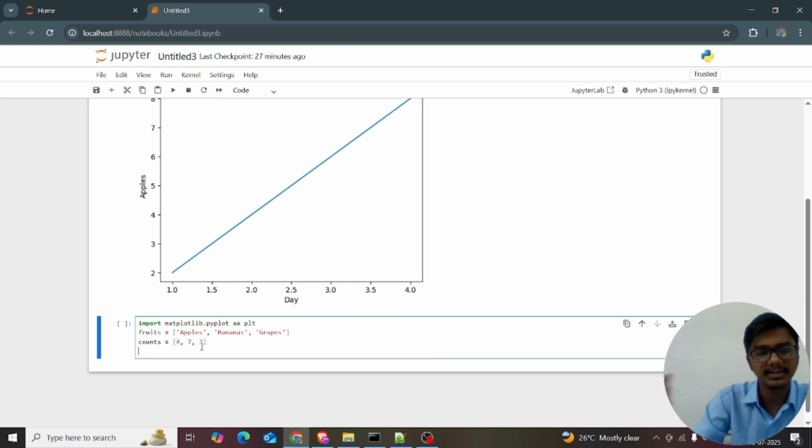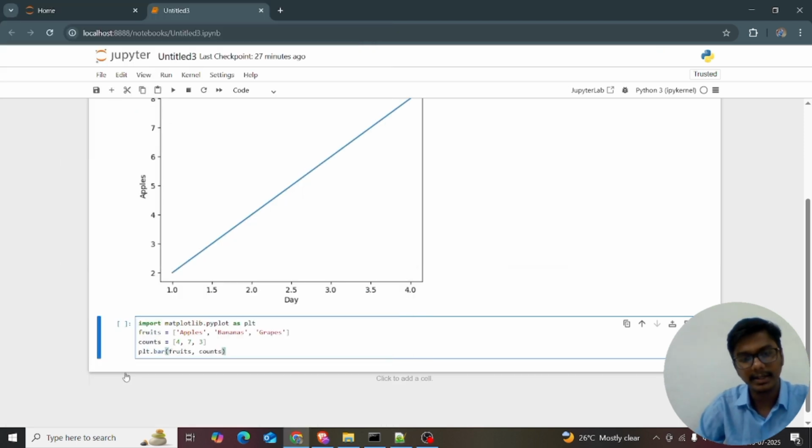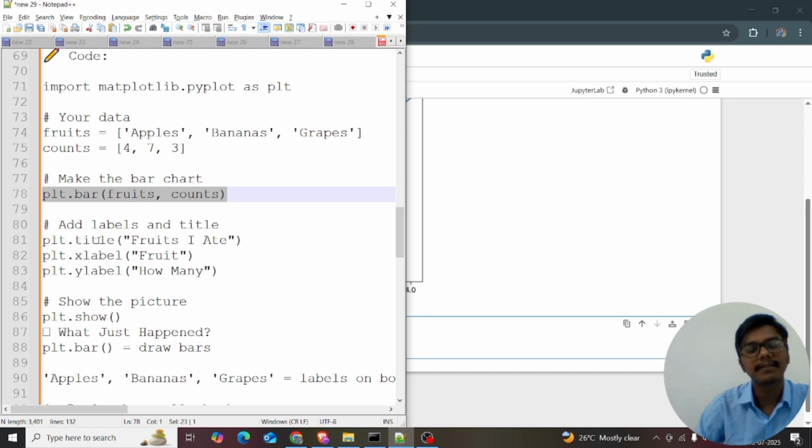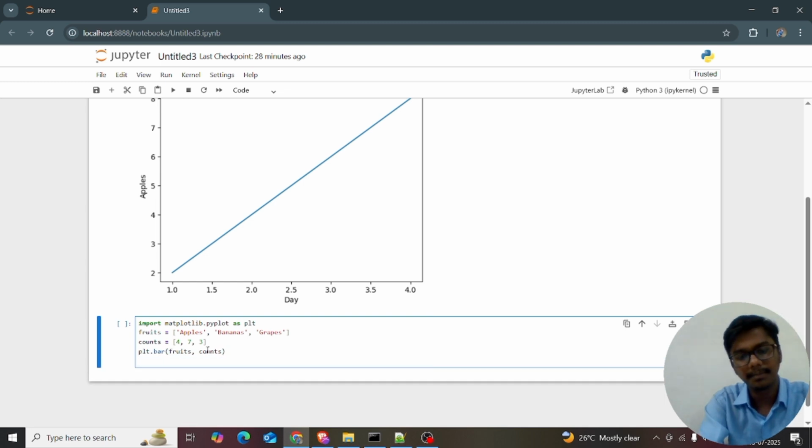Now what I'm going to do is copy plt.bar, which means a bar plot. Remember this word, plt.bar, which gives a bar plot: fruits comma count. We are giving the title and the x label: plt.title "Fruits I ate", plt.xlabel "Fruits", and plt.ylabel "How many". I'm entering it and pasting it here.